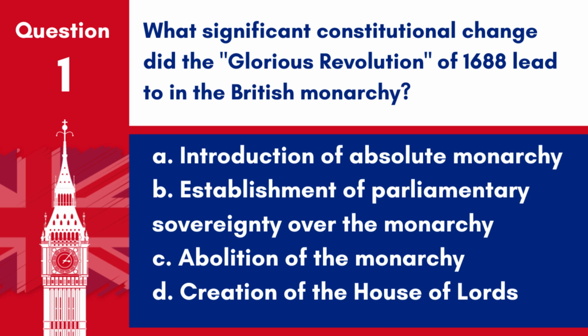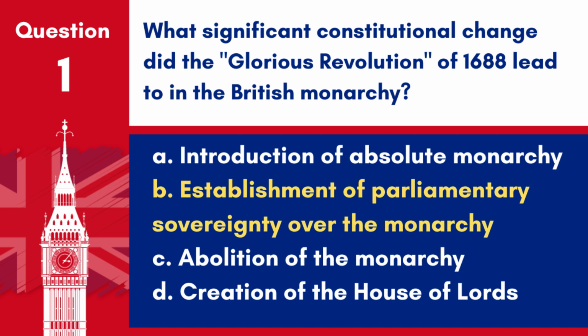Question 1. What significant constitutional change did the Glorious Revolution of 1688 lead to in the British monarchy? A. Introduction of absolute monarchy. B. Establishment of parliamentary sovereignty over the monarchy. C. Abolition of the monarchy. D. Creation of the House of Lords.